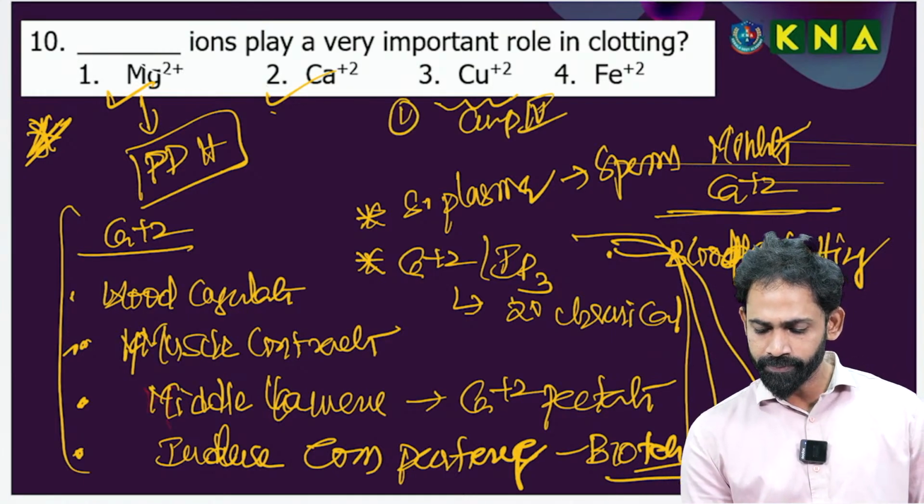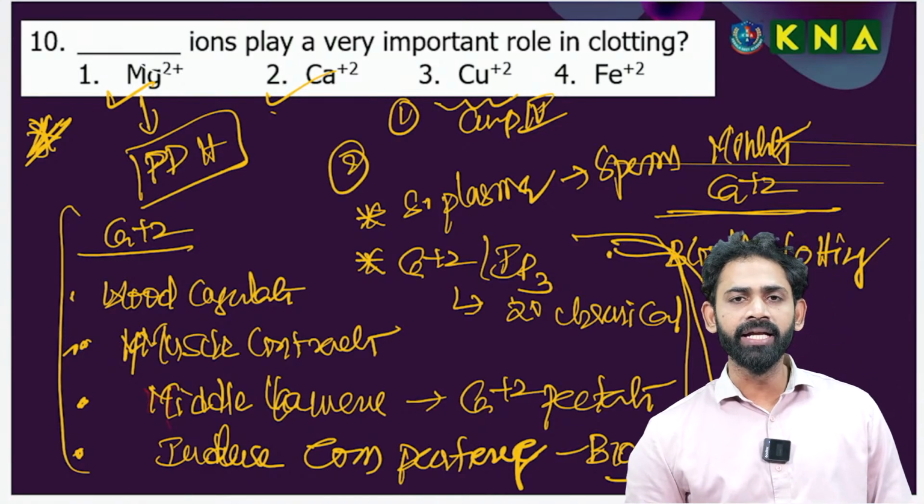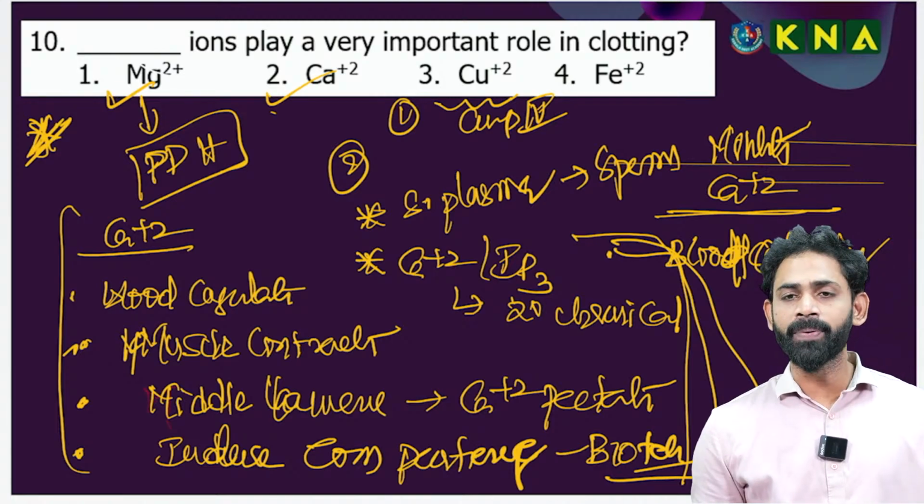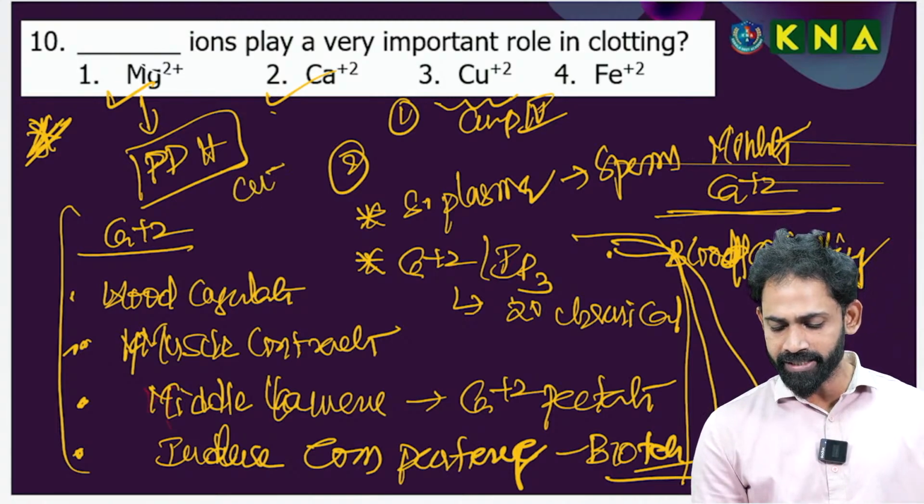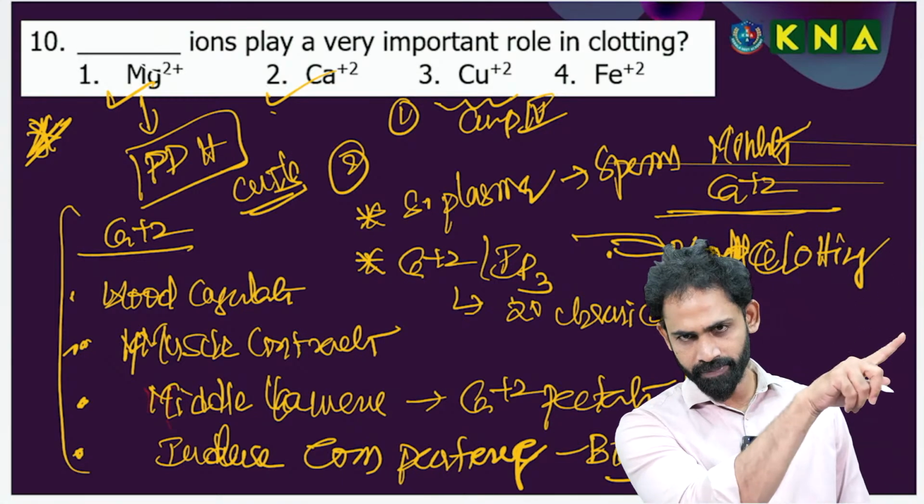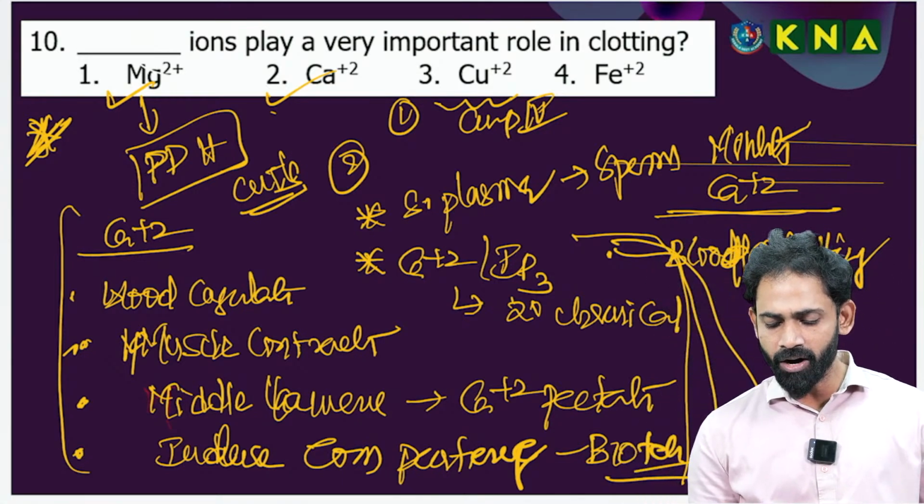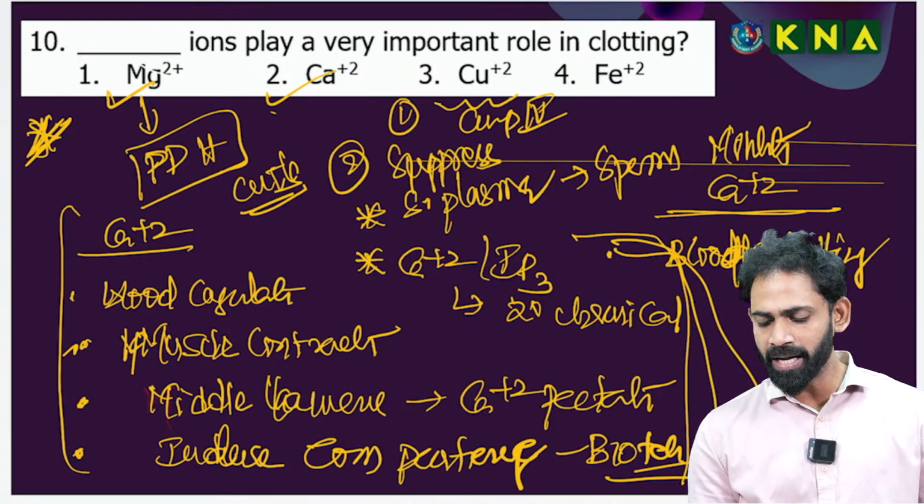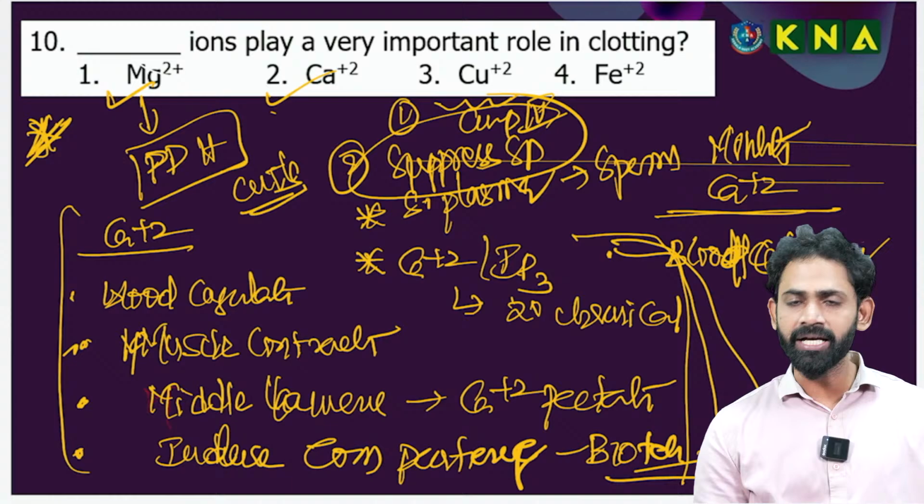The second very important thing, which Pranav mentioned, is about copper ions. Calcium is required for the sperm motility, whereas copper ions suppress sperm motility. These two points are regarding the copper ions.